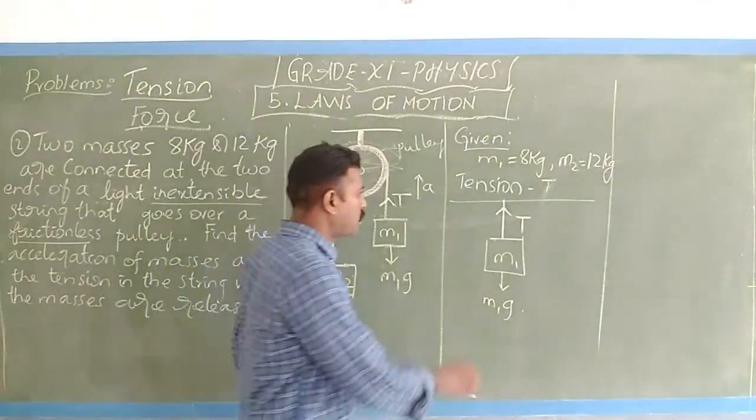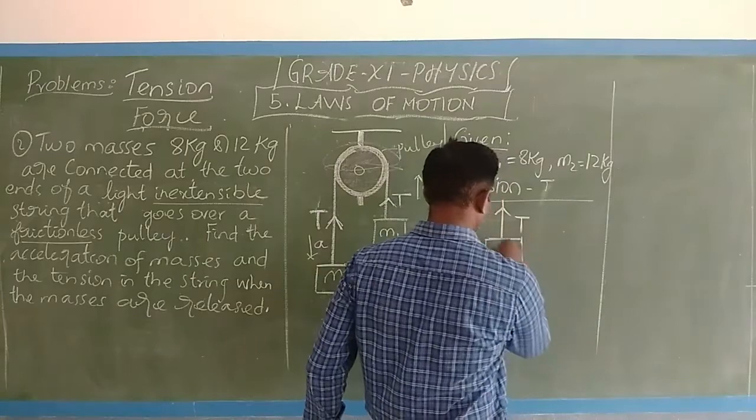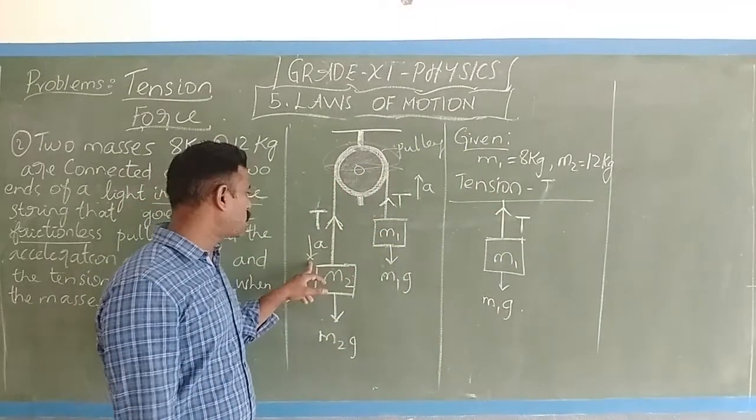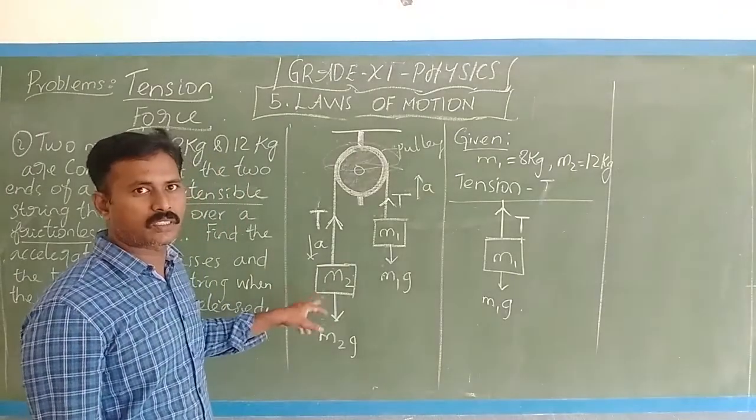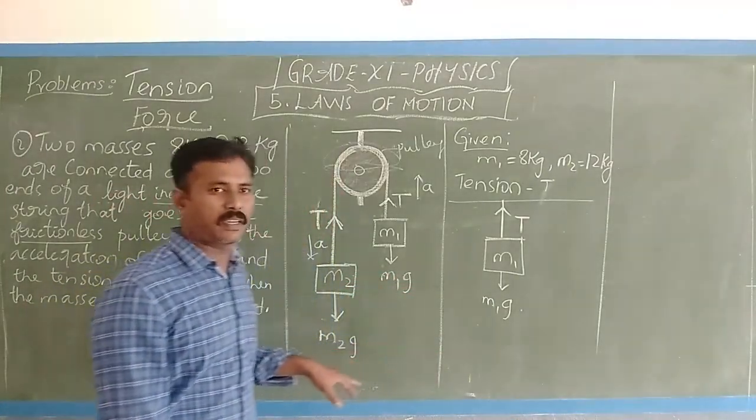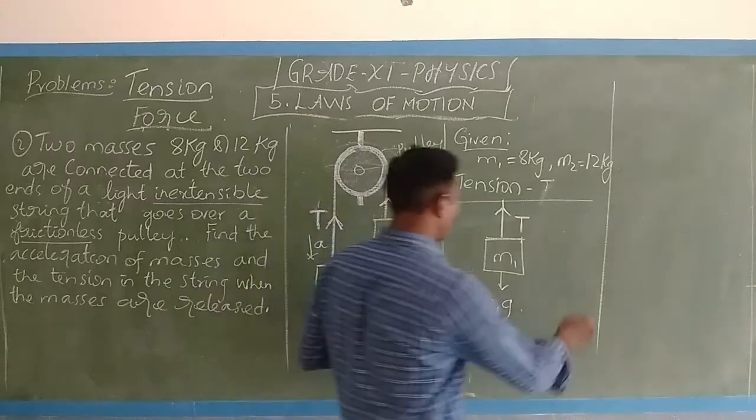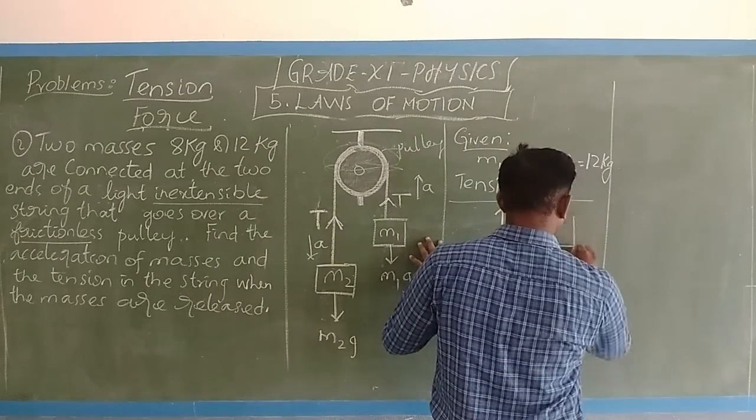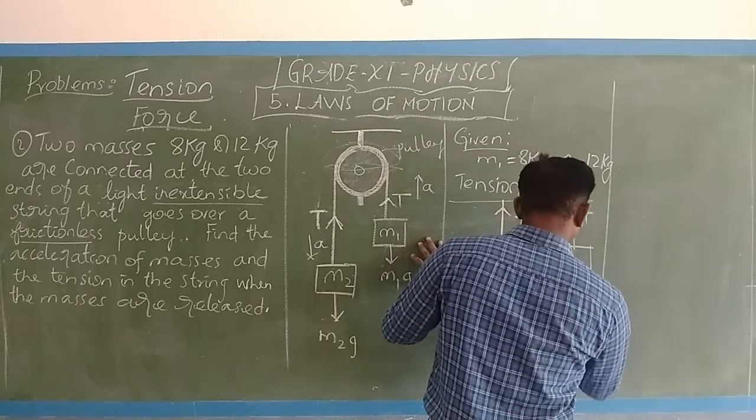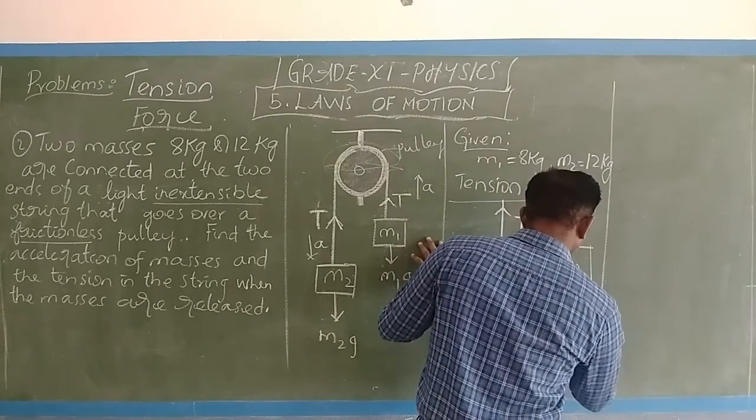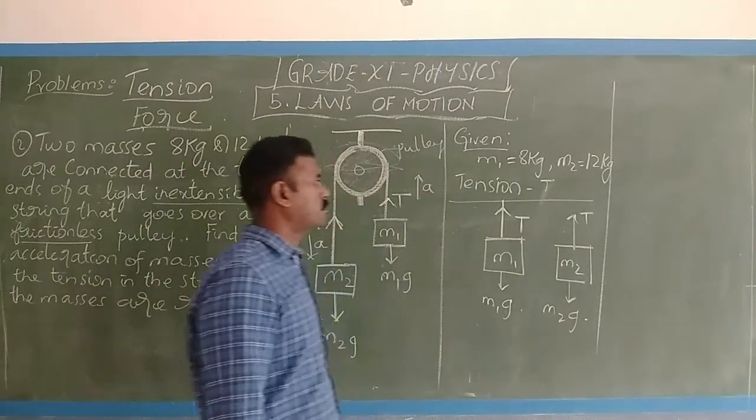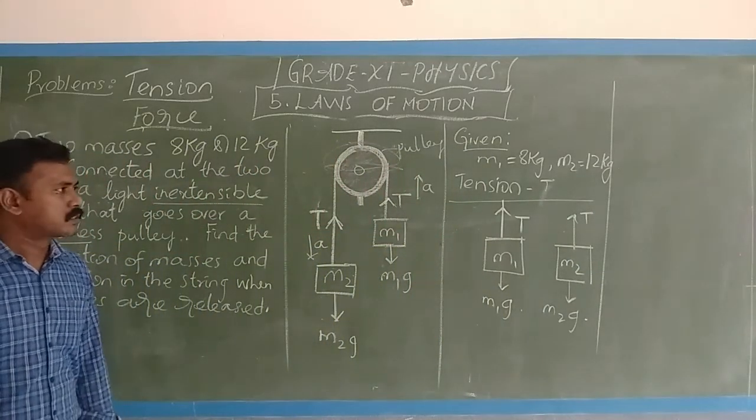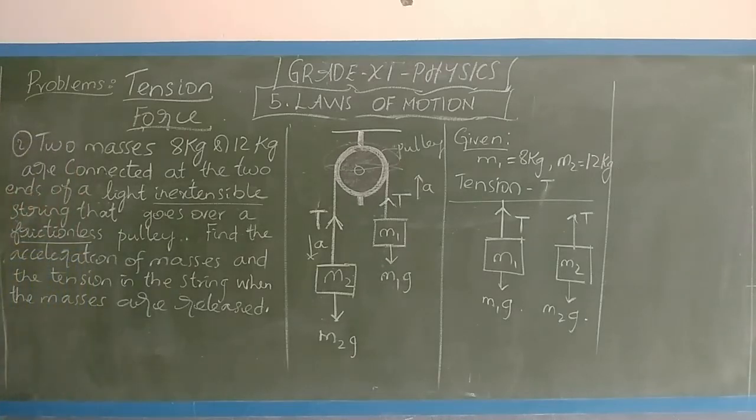Okay. Now the same string is connected to this mass M2. So the same tension will be applied here. In the same way, look at mass M2: T, and that is M2 into g. So note the diagram clearly.